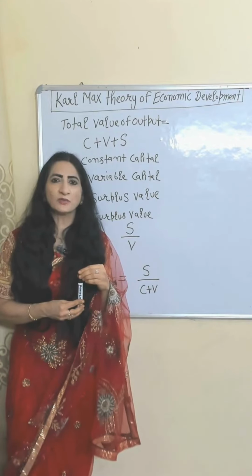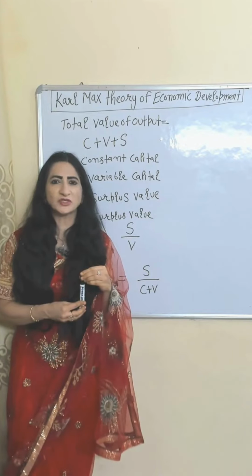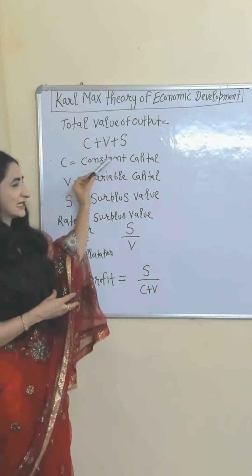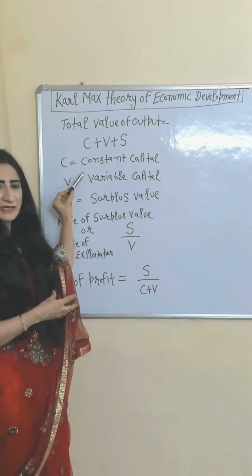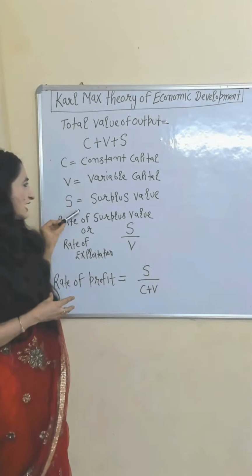As capital accumulation increases, investment, output, income, and employment also increase. Eventually, our economy grows. Value of output equals C plus V plus S. C is constant capital like machinery and material. V is variable capital like labor. S is surplus value which is generated by labor.